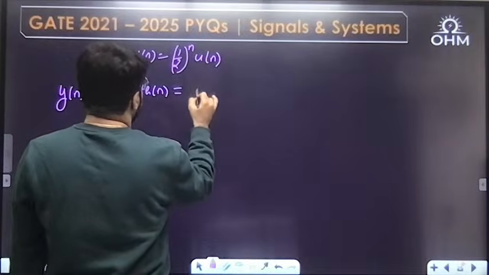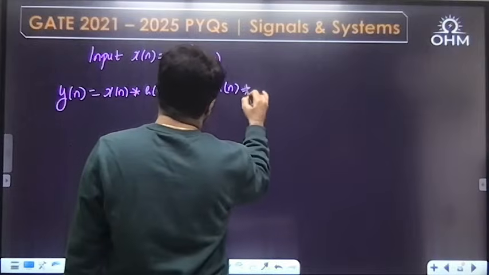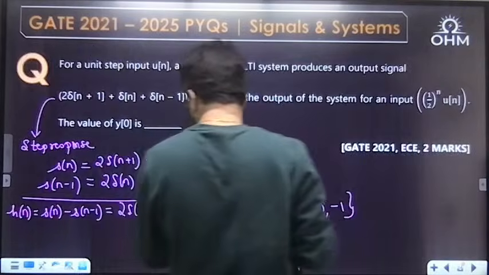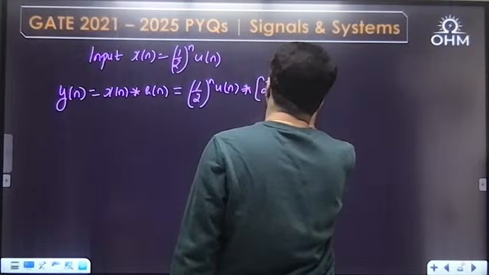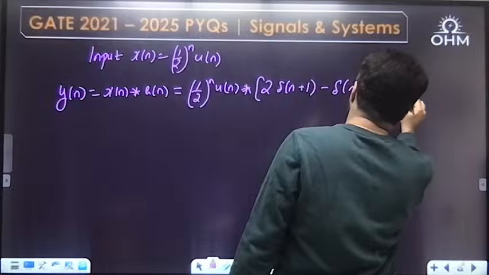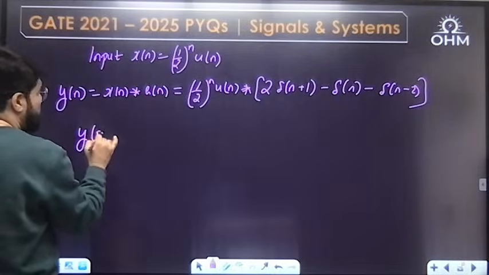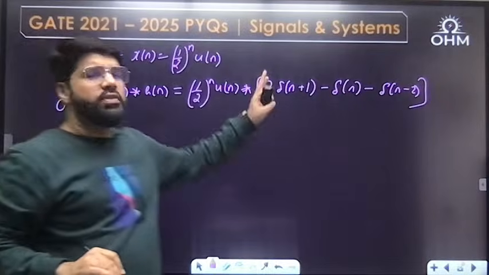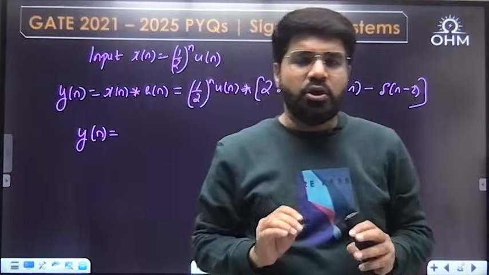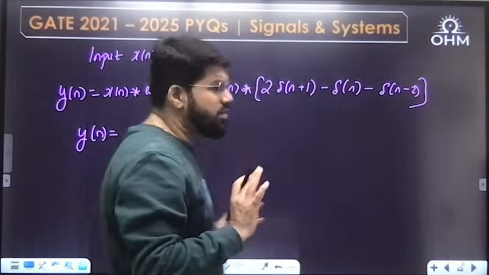I'll write down the input as half power n un convolution with Hn, where Hn contains some impulses, that is 2 delta n plus 1 minus delta n minus 2. Any signal convolution with an impulse, the same signal is replicated: xn convolution delta n is xn.